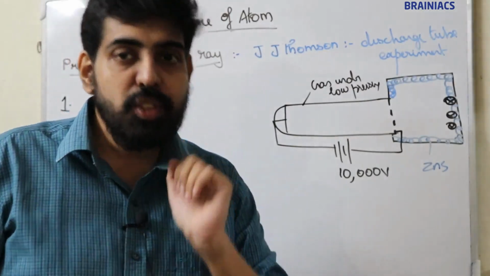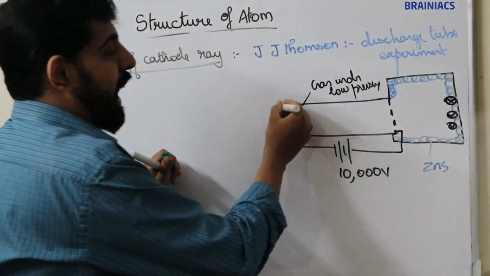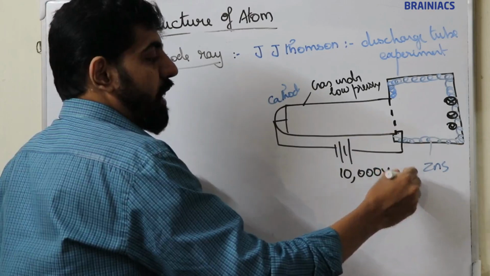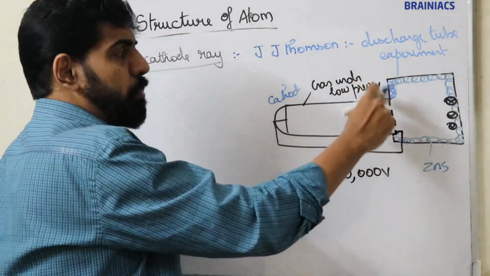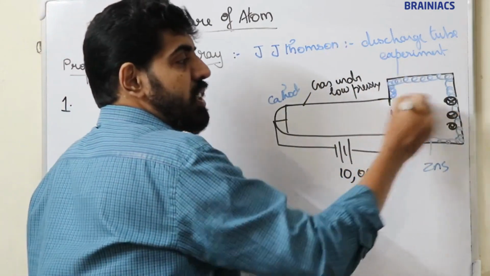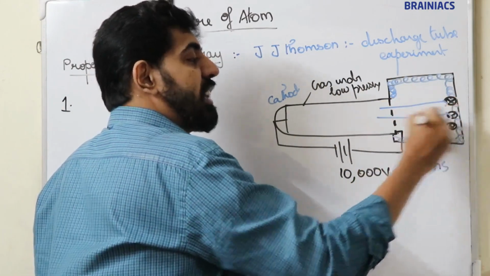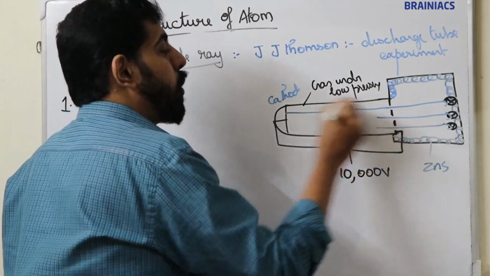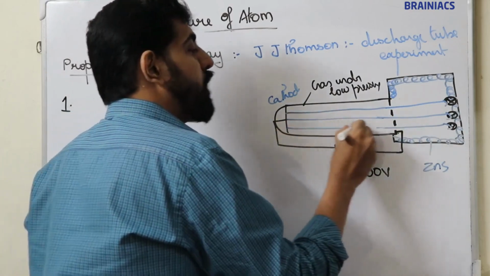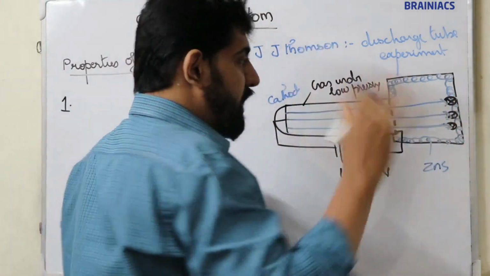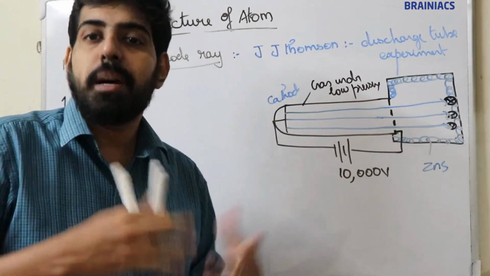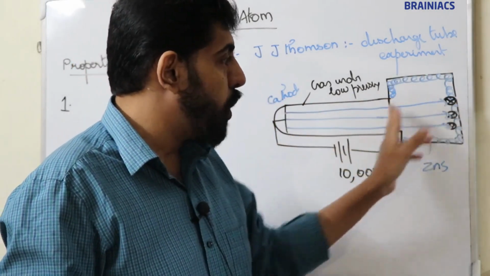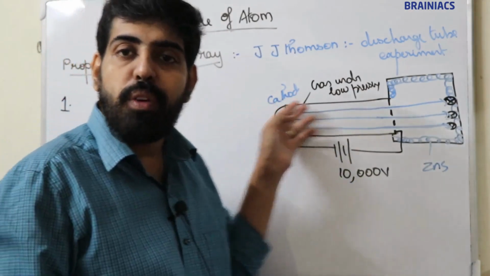This is cathode and this is perforated anode. So here perforated anode is used. He is getting scintillation just behind the holes, and not anywhere else. That means it shows that cathode ray travels from cathode to anode in a straight line. If it traveled in some other way, you would get scintillation here, here, here, etc. But here we are getting only scintillation just behind these holes. This shows that cathode ray always travels in a straight line.